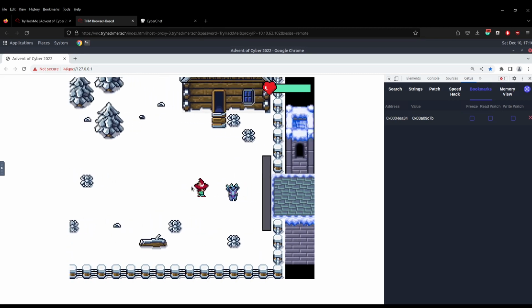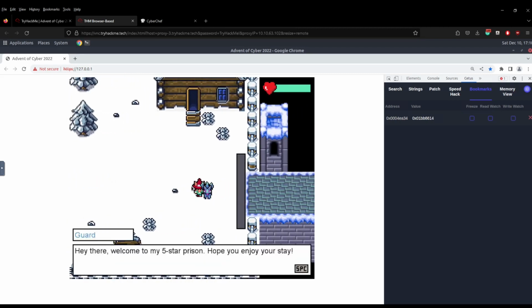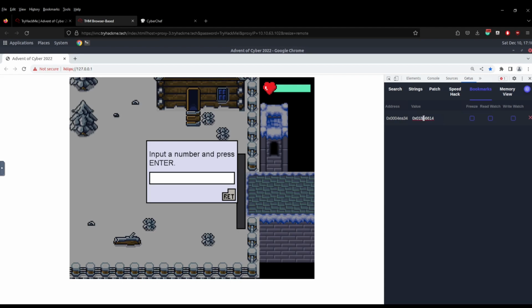So we're going to come back here again, and then we're going to talk to the guard again. Hey there, welcome to my 5-star prison. Hope you enjoy your stay. And then we're going to skip through all this text, and then we need to enter a number. So what I'm going to do here is change the value to 1337, hit return, and then press on here and put 1337 and hit enter.